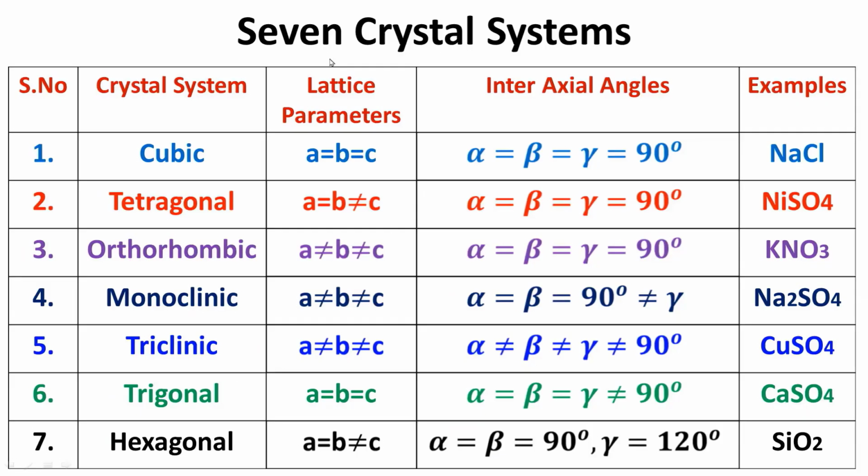Now to continue with the Bravais lattices, I would like to speak of the summary of the 7 crystal systems, which were described in the previous video. Here you can see the 7 crystal systems' names, their lattice parameters, interaxial angles and examples. When we go for Bravais lattices, we take the first 4 columns as they are and extend them to form 14, because already we have 7 as standard crystal systems.